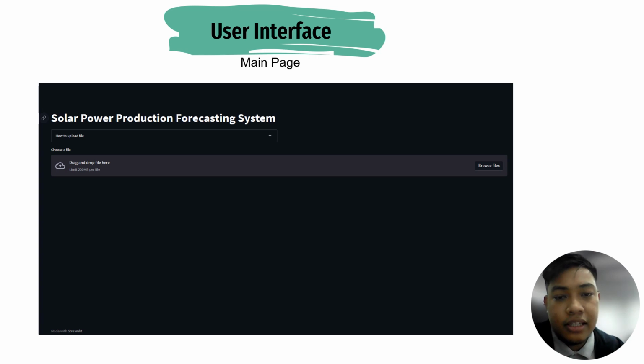So this is the user interface for the user to use this system, which is named Solar Power Production Forecasting System. First, the user needs to input the CSV file, which is the weather data used to predict the solar power production. So the output will be the solar power production forecast.